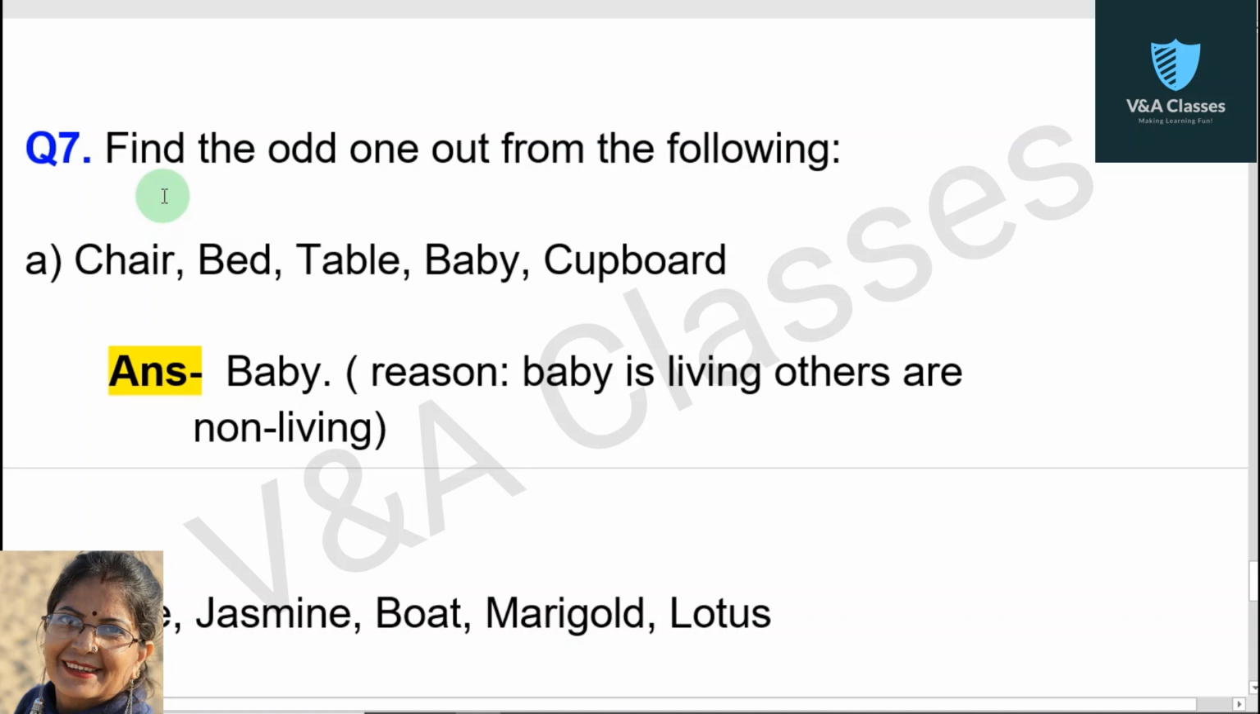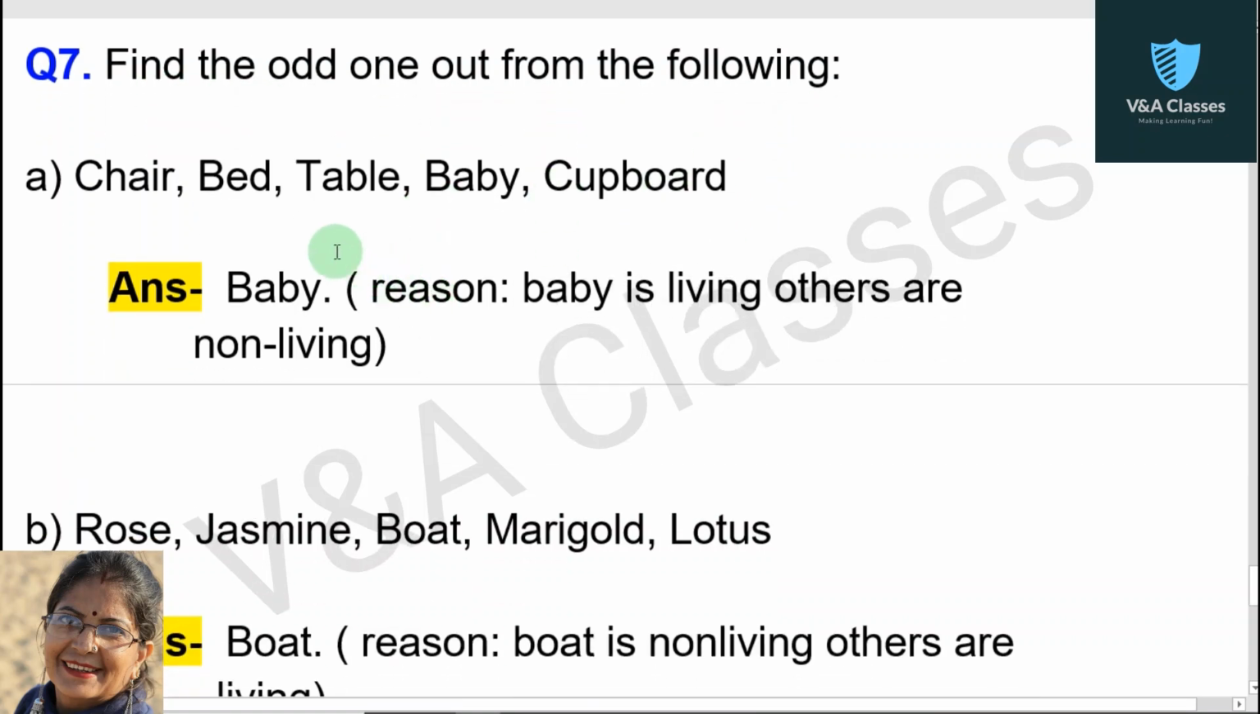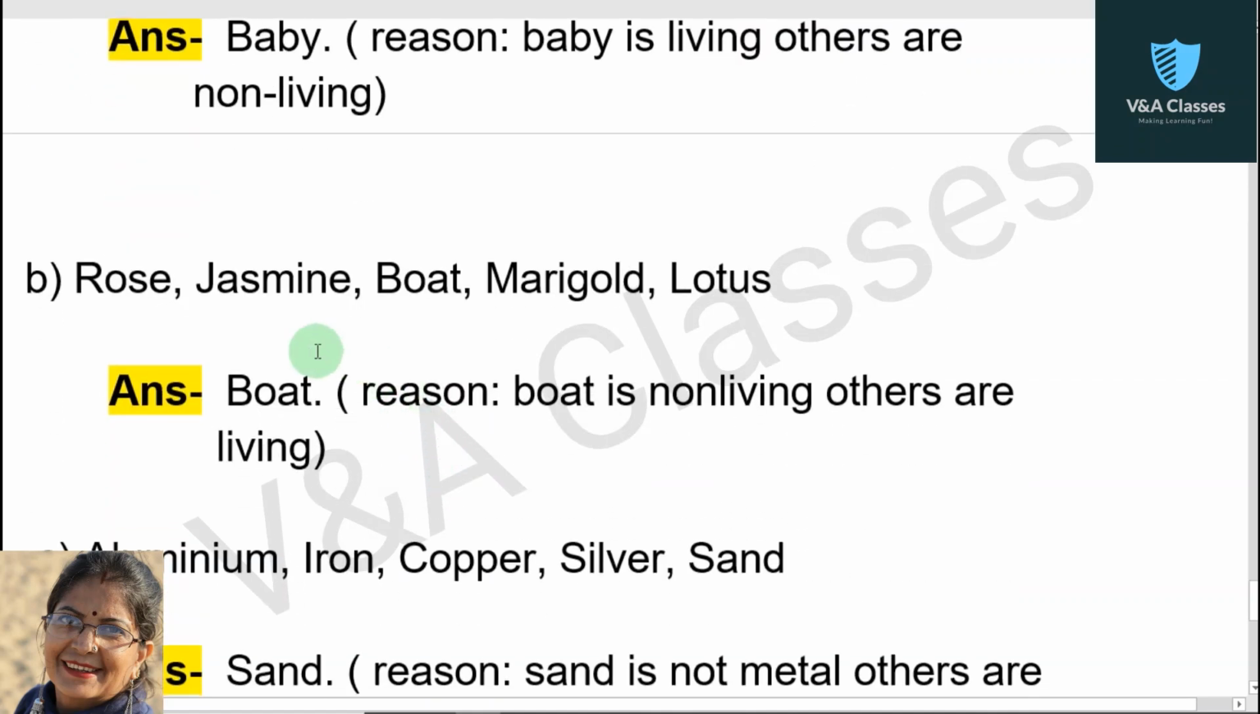Now question number 7. Find the odd one out from the following. First question, chair, bed, table, baby, cupboard. Answer is baby. Reason is baby is living, others are non-living. Second question, rose, jasmine, boat, marigold, lotus.